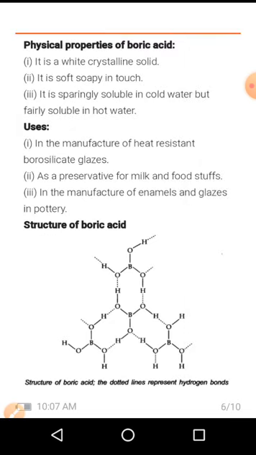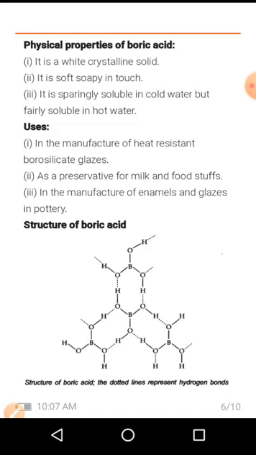The physical properties of boric acid. This boric acid is a white crystalline solid. Second, it is soft and soapy to touch. It is sparingly soluble in cold water but fairly soluble in hot water. And the uses of boric acid: it is used in the manufacture of heat resistant borosilicate glass, as a preservative for milk and foodstuffs, and in the manufacture of enamels and glazes in pottery.